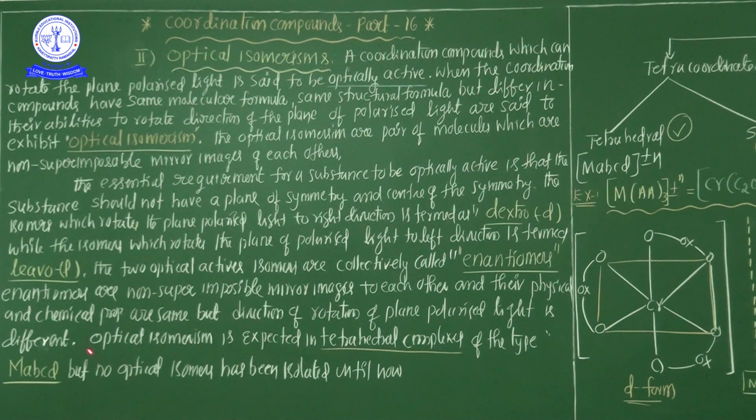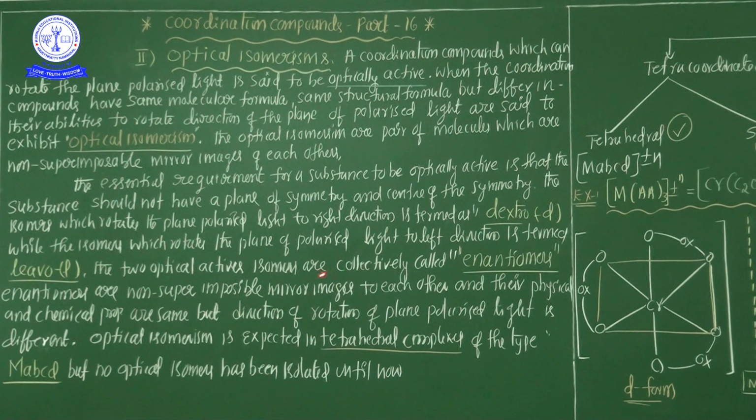But the important point here is that enantiomers are non-superimposable mirror images of each other and their physical and chemical properties are the same. So any coordination compound can show dextro and levo behavior based on light polarization, but their physical and chemical properties are similar, while the positions of their structures are different based on the light polarization.